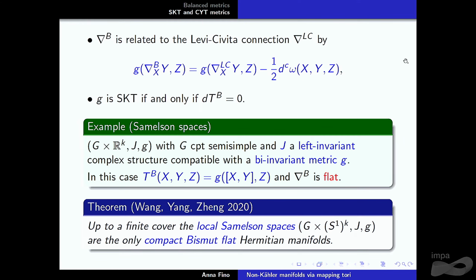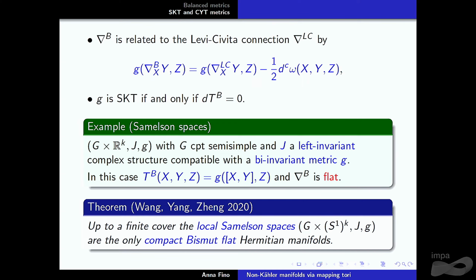Example. The more natural examples are the Samelson spaces. So we consider a product of a simply connected compact semisimple group times an abelian group K. Of course, the product should have even dimension. And let J be a left invariant complex structure compatible with a bi-invariant metric. In this case, it turns out that the torsion is quite simple. It's just the Cartan 3-form, given by the bracket, and so it's closed. But in this case, the Bismut connection nabla is flat.